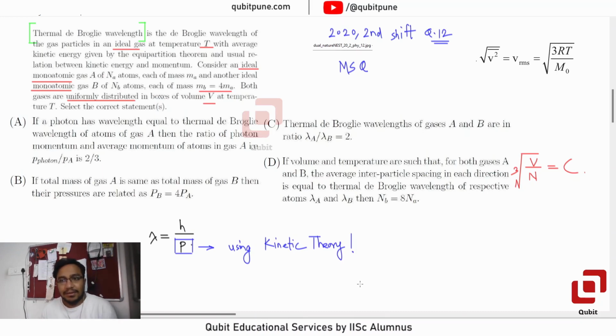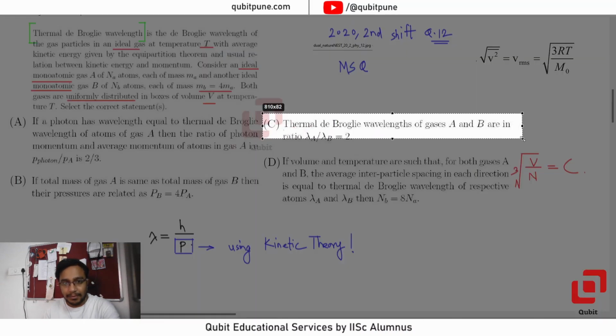Now look, let us first go for option C. Let us first see whether it is correct or incorrect. Thermal de Broglie wavelengths of gases A and B are in the ratio lambda A by lambda B equal to 2.